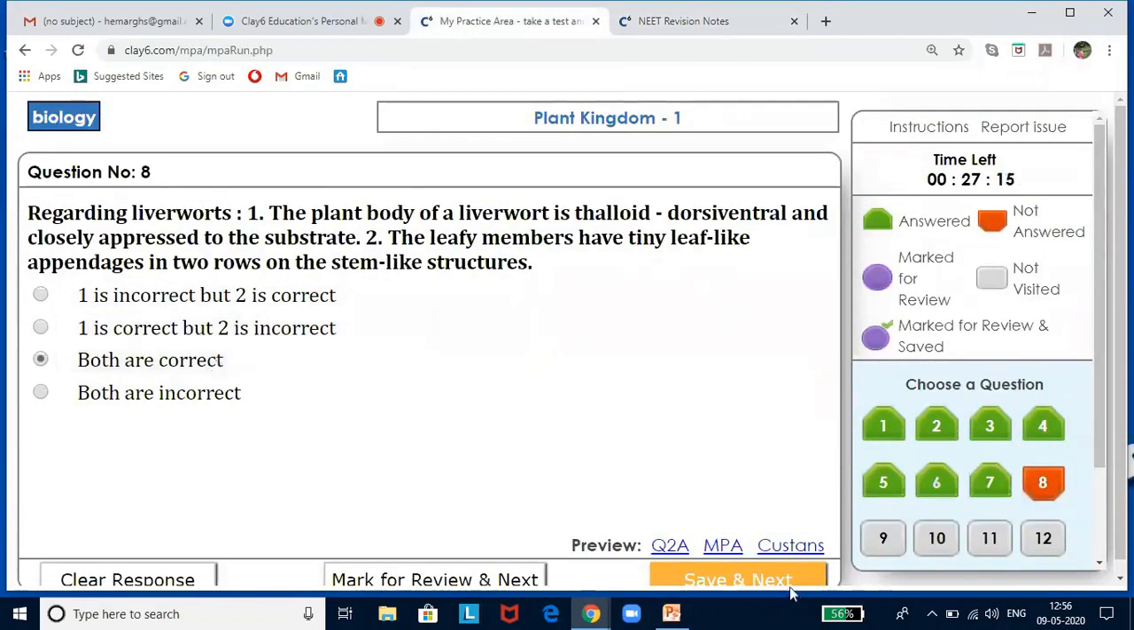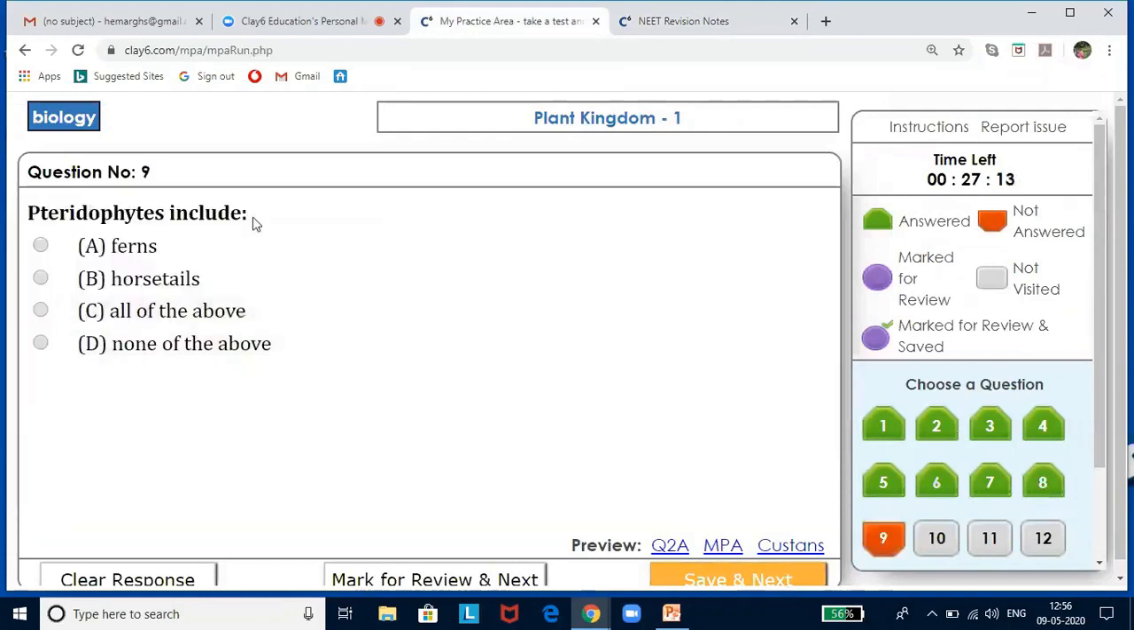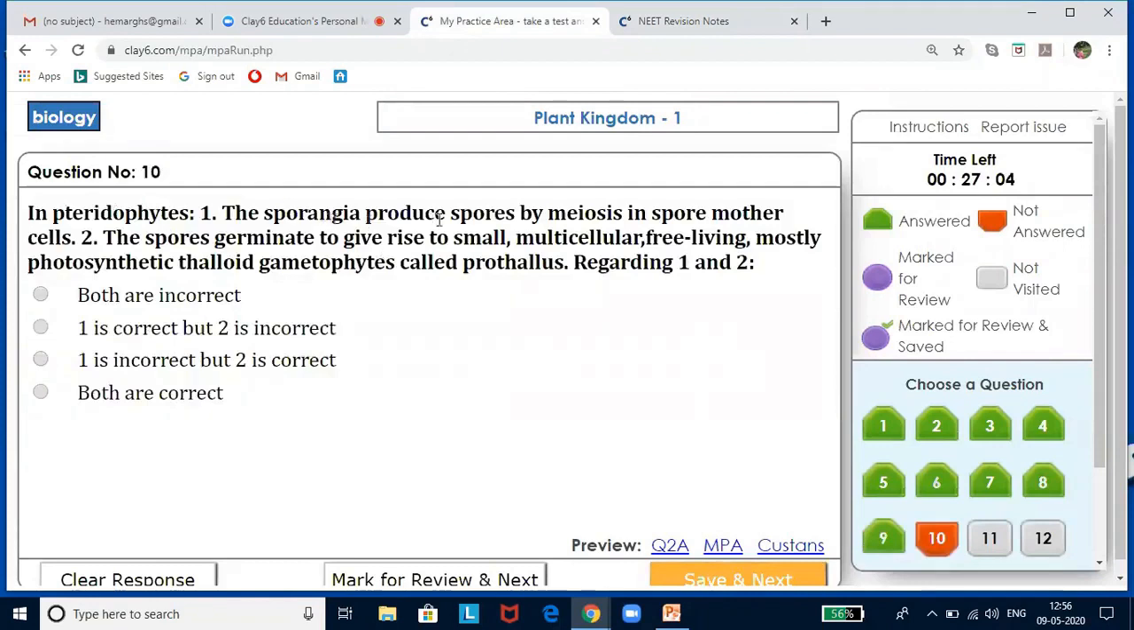So here both are correct. Pteridophytes include ferns, horsetails, all of the above, none of the above. Both horsetails and ferns. The sporangia produce spores by meiosis in spore mother cells. The spores germinate to give rise to small multicellular, free-living, mostly photosynthetic thalloid gametophytes called prothallus. Now, regarding 1 and 2, what is it? Here both are correct.